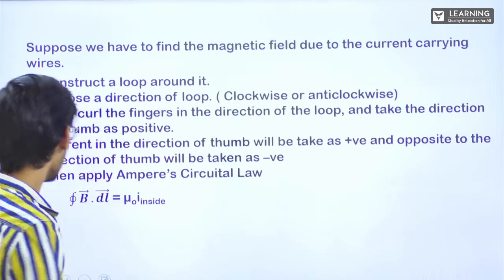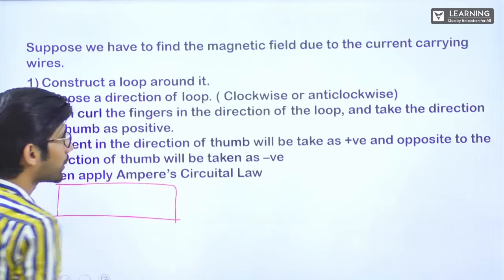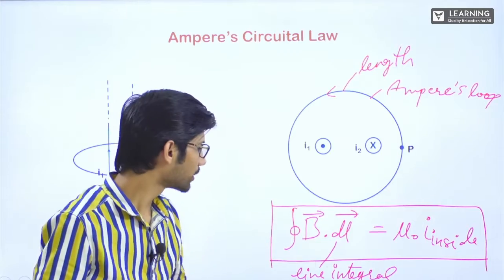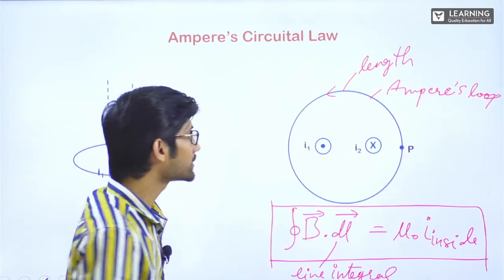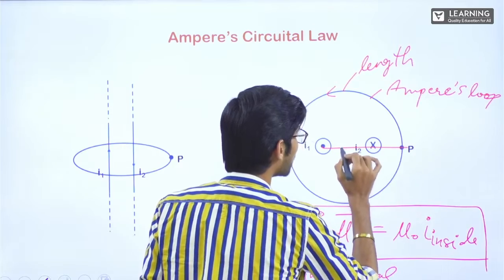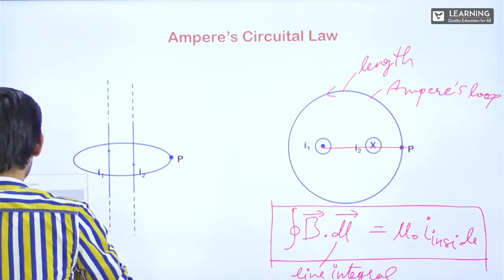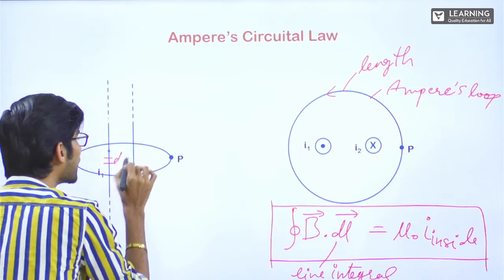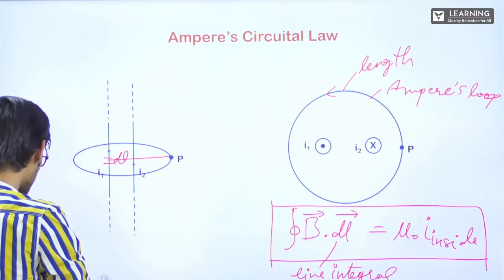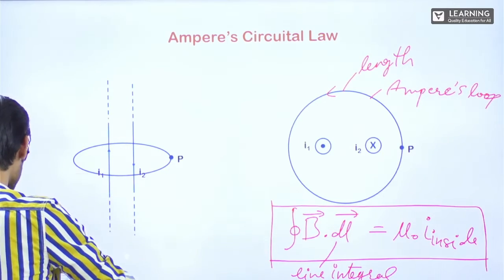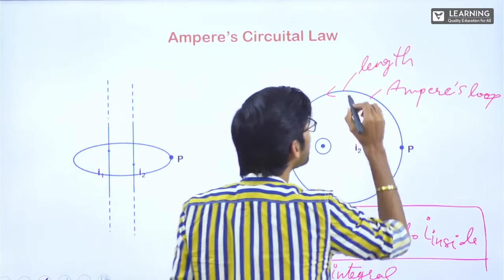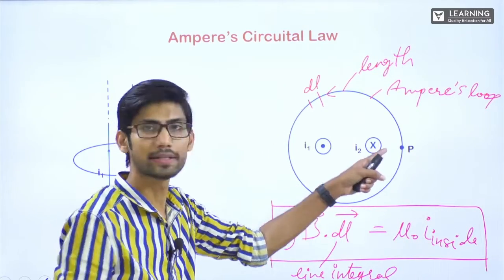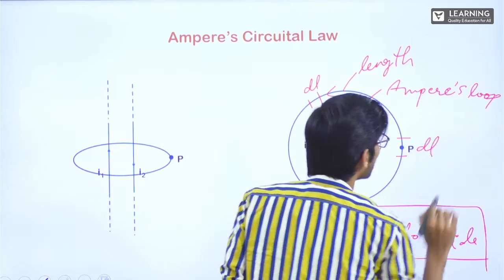Clear? Now here, what is this dl basically? B we know is the magnetic field at this point. What is this dl? How do we integrate this dl? This dl is not the distance of this from this. We used to take that dl in Biot-Savart's law. Actually in Biot-Savart's law, we used to take dl in the wire. If this is the wire, then we'll take a small dl. No. Here this dl is not this length. This dl is not the part of the wire. This dl is part of this loop. This is dl.